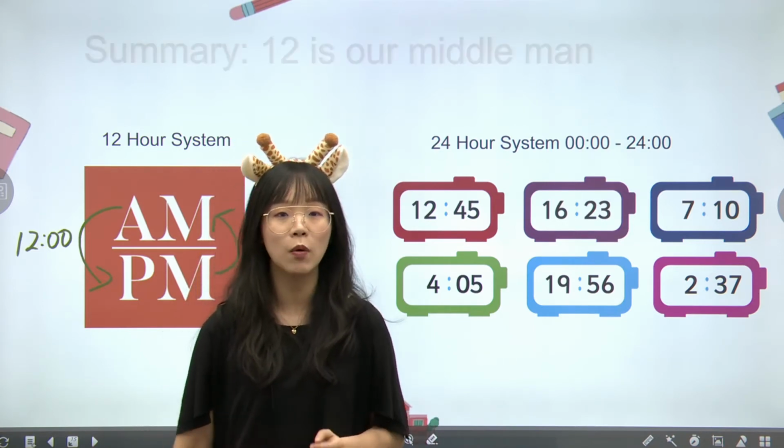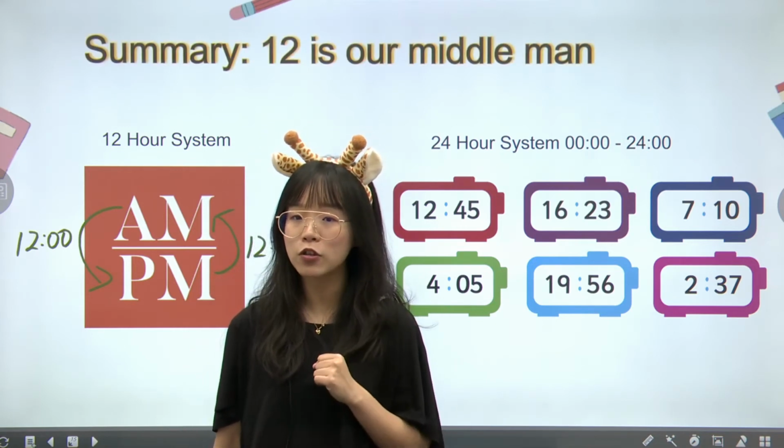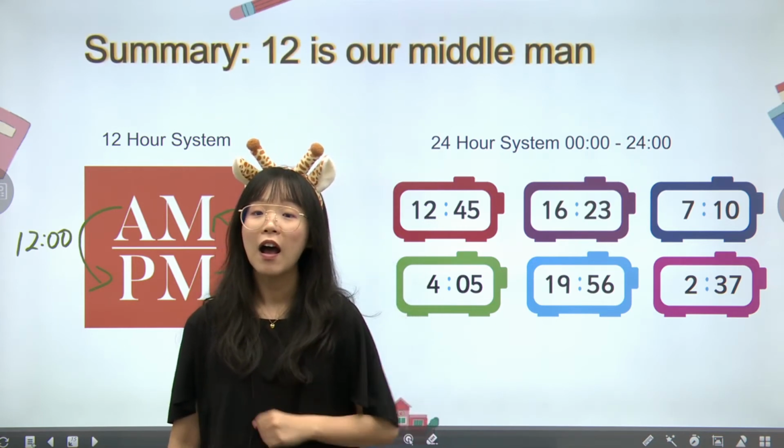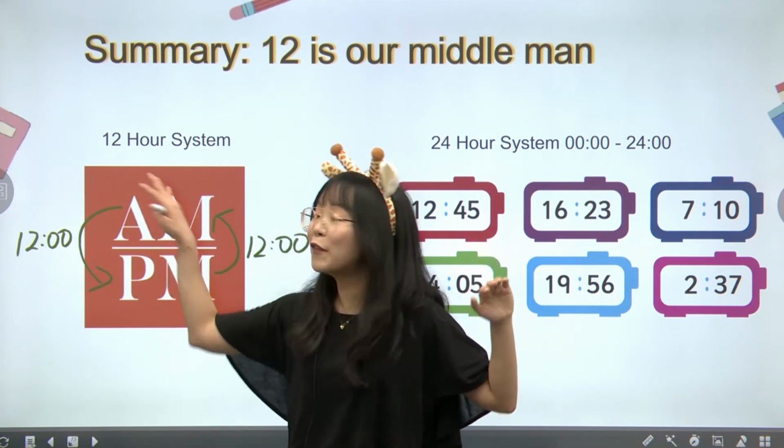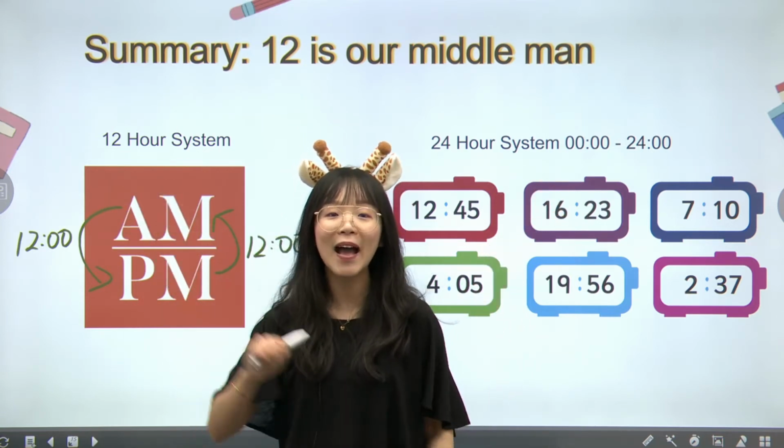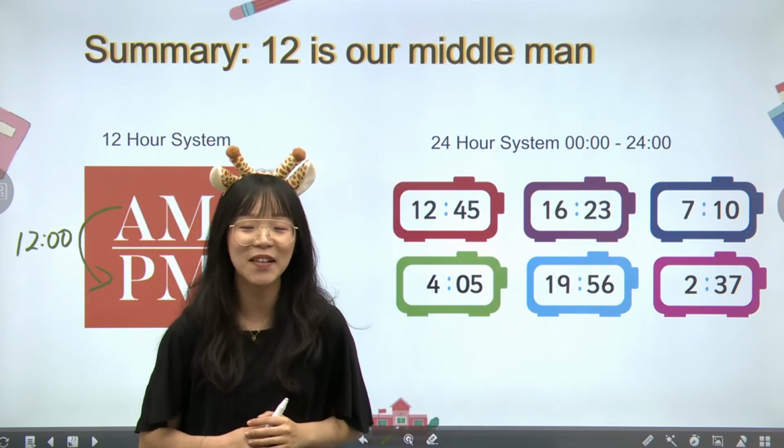Then my question would be, how can I switch from 12 to 24, 24 back to 12? Okay, let's give it a try.